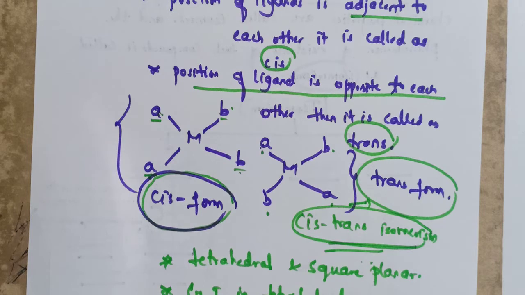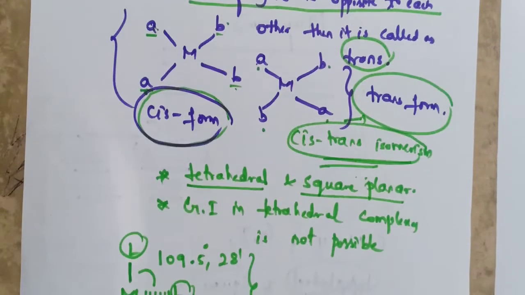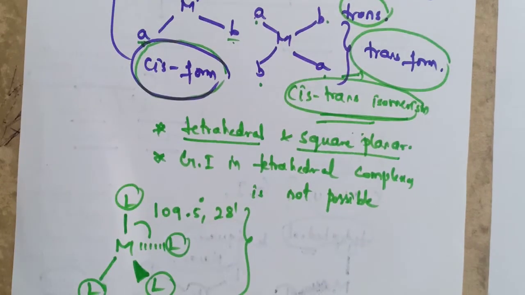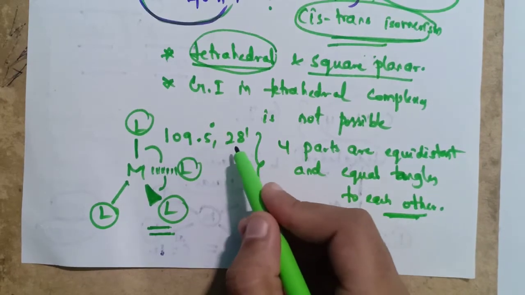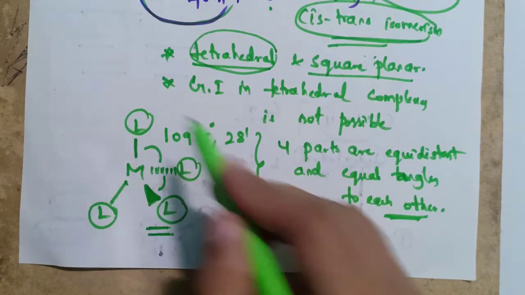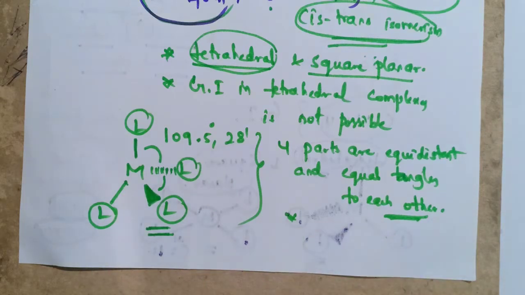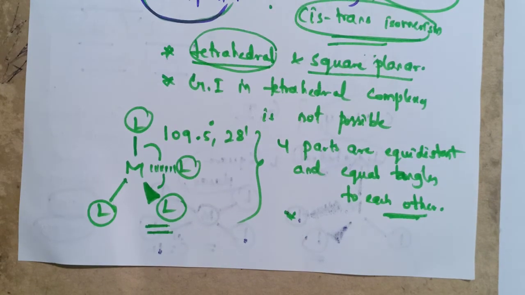Here we have to study the geometrical isomerism in coordination number 4. The geometry of coordination number 4 will be tetrahedral and square planar. I have already shown the geometry of these two, but if we consider the tetrahedral structure, there is no geometrical isomerism in tetrahedral complexes. The bond angle between the ligands is 109.5 degrees and 28 minutes. Here the four ligands are equidistant from one another and form equal angles to each other. So it cannot exhibit geometrical isomerism.